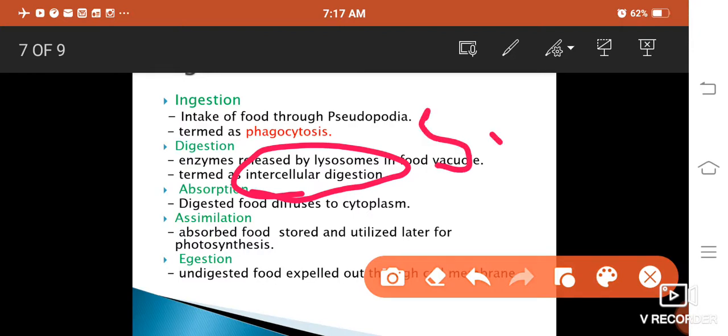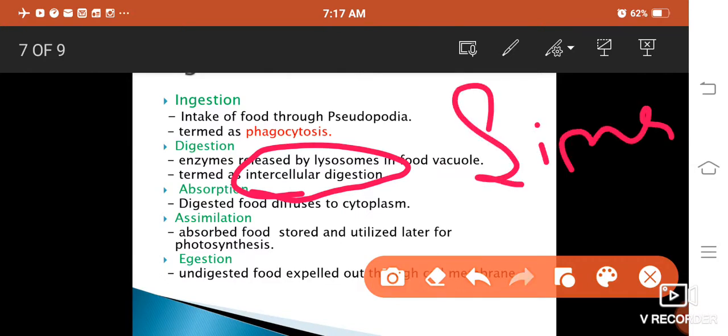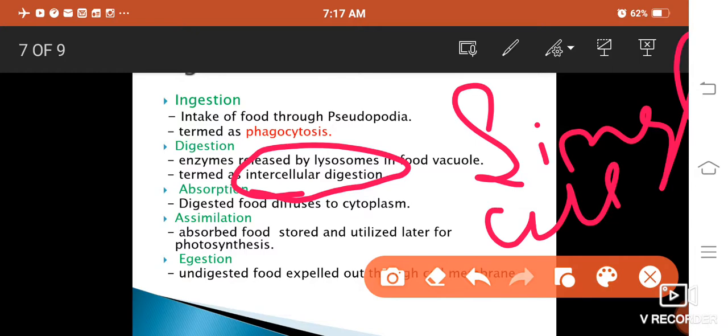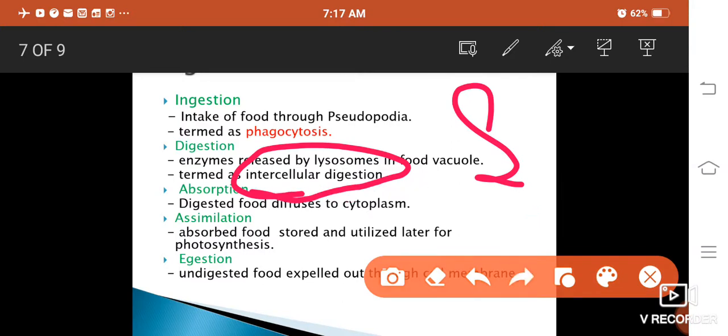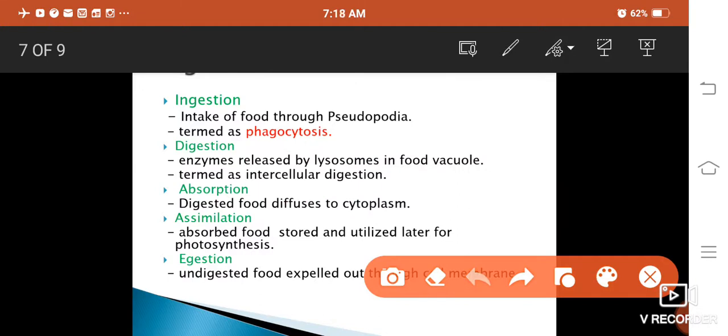Unicellular means single cell. A human being is a multicellular organism. So if it is a single cell, every procedure will be in that particular cell. That is why it is known as intracellular digestion. I think now it is clear to you. Intracellular digestion is where this whole procedure continues inside one cell. That is intracellular digestion.